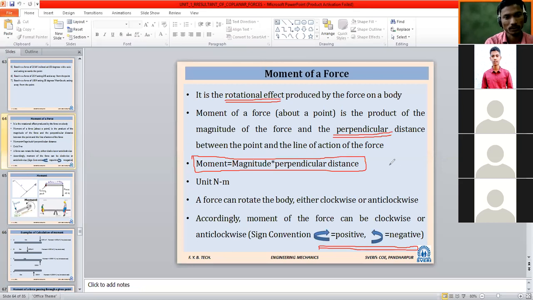So shall we go next? Have you written down? Yes, sir. So what is mentioned here? Rotational effect, moment is equal to magnitude into perpendicular distance. Okay. Then